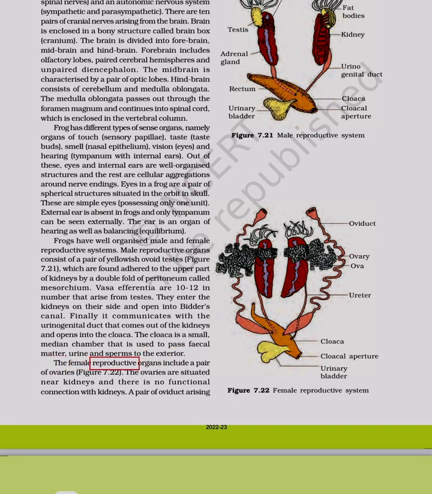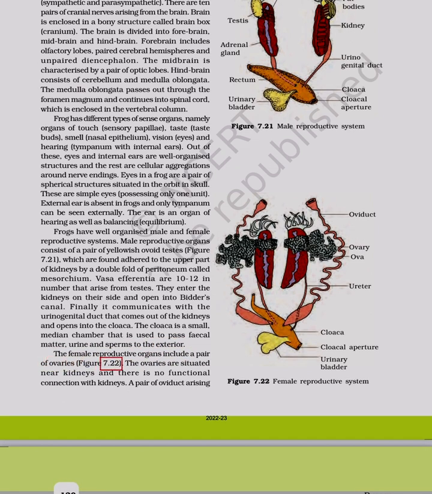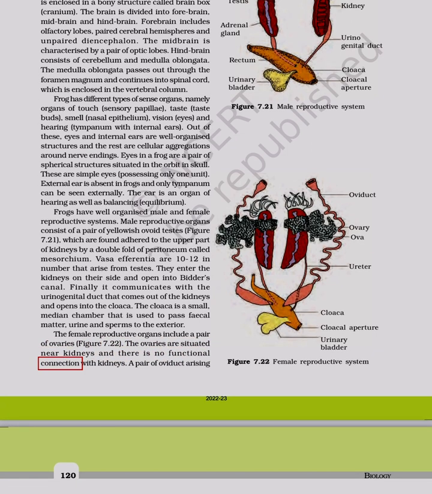The female reproductive organs include a pair of ovaries, figure 7.22. The ovaries are situated near kidneys and there is no functional connection with kidneys. A pair of oviduct arising